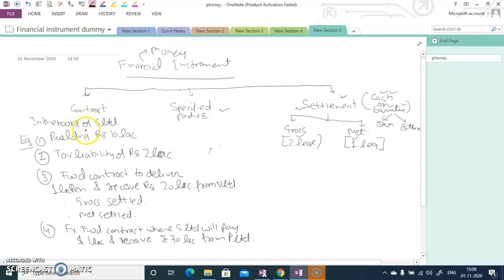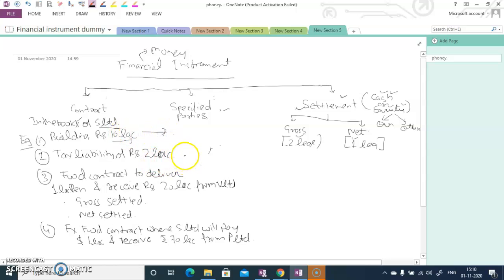In total I have taken 4 examples here. Okay, so first the building. One by one I will be checking the conditions which I have explained. So suppose I am S Limited, and in my balance sheet I have a building of rupees 10 lakh. Here, it's not a financial instrument, because I do not have any contract, like a contract of selling the building for rupees 10 lakh or for rupees 12 lakh in the future. If the contract is not there, then it's not a financial instrument. So it's a non-financial instrument.